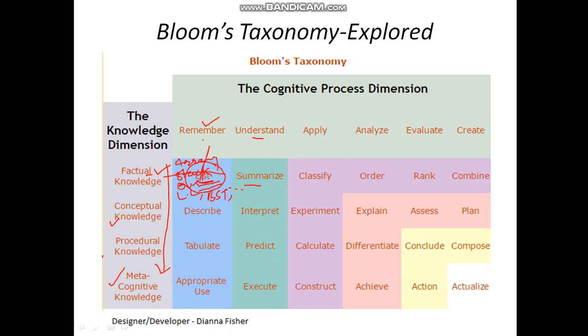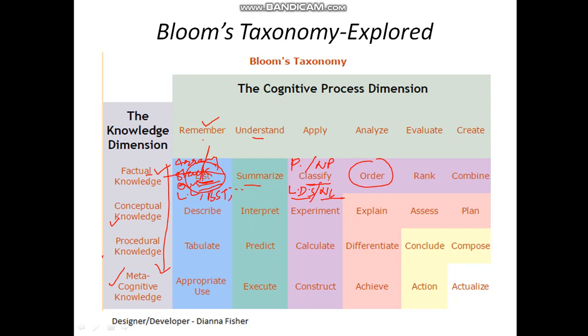He will say that this is a linked list, this is a stack, this is a queue, and he will explain how they work. That is called summarize. Here it is classify. He will be able to classify which are the linear data structures and which are the non-linear data structures. He will also be able to classify which are the primitive data structures and which are the non-primitive data structures. Okay, and in analyze he will be able to order.